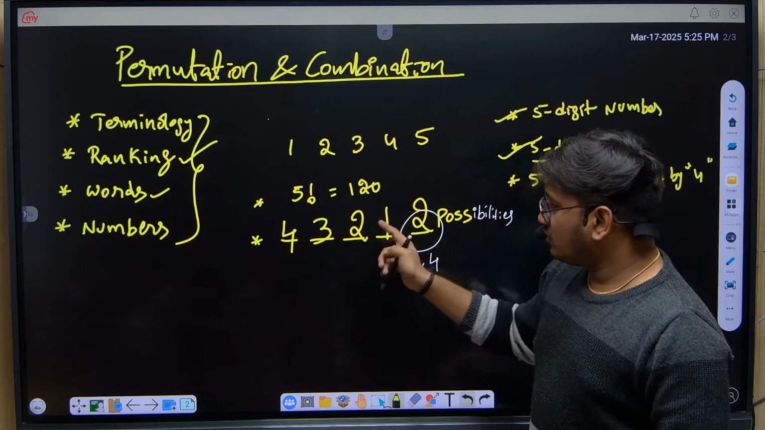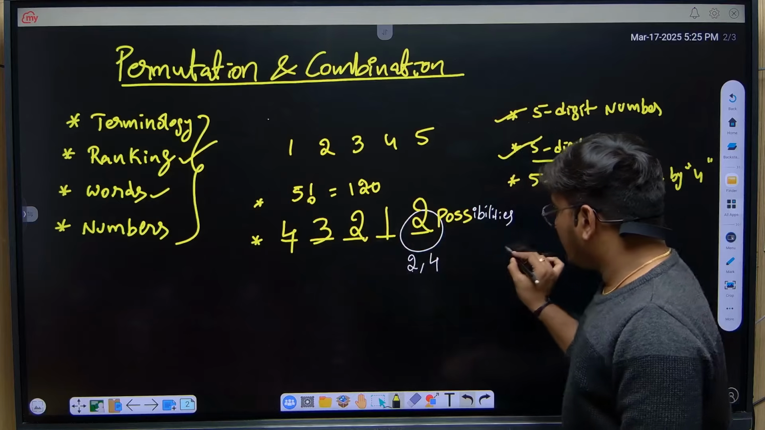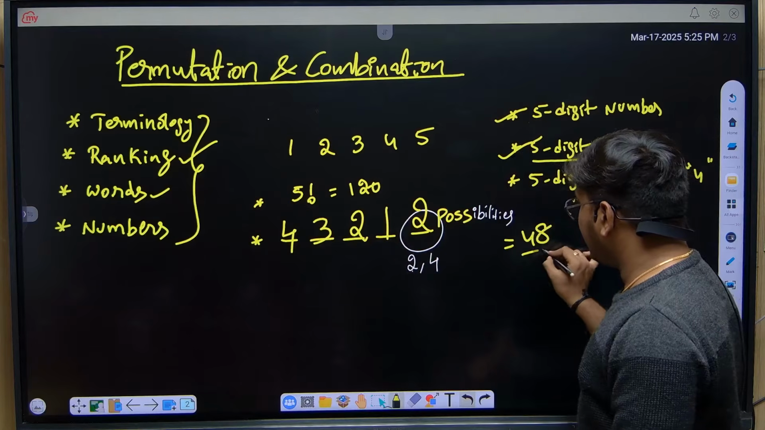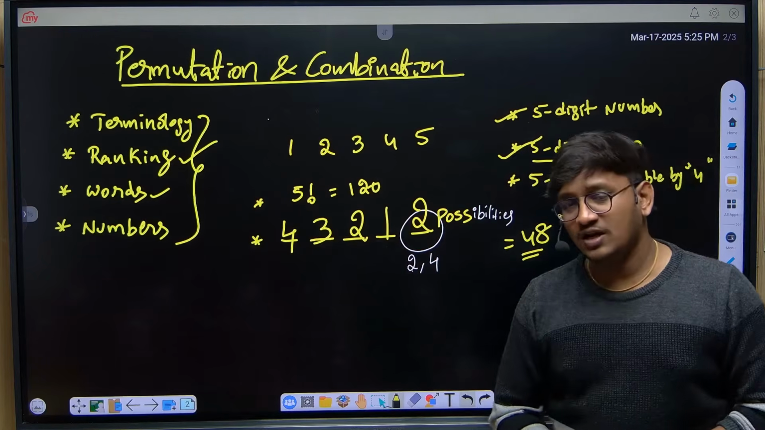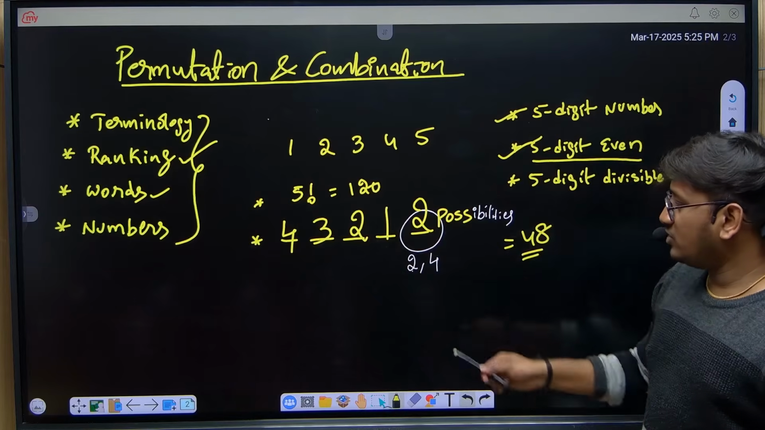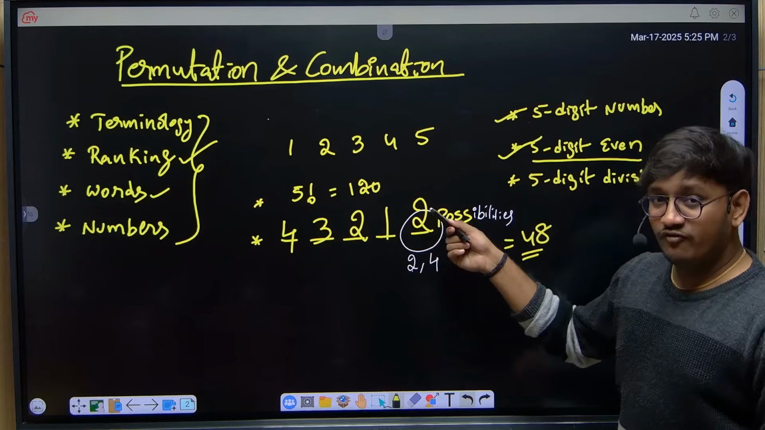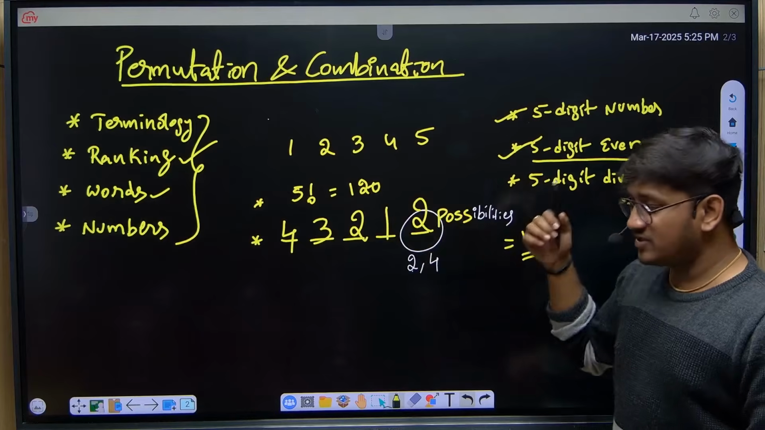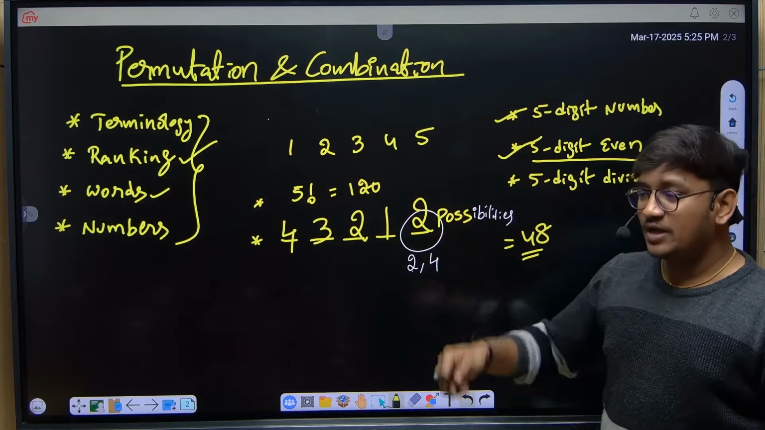12 is 24, 24 into 2 is 48. There are total 48 even numbers that can be formed, because for the last number it is not 1 value, it is 2 possibilities. Either it can be 2 or it can be 4.